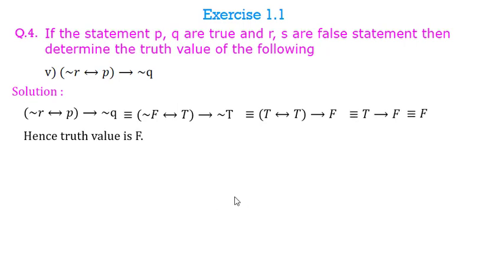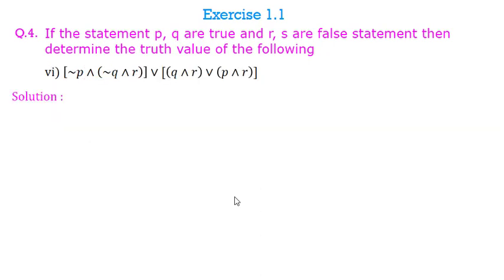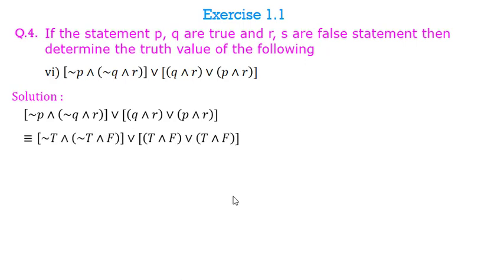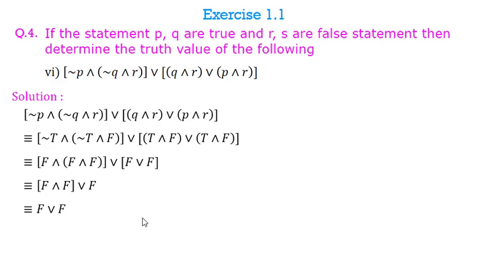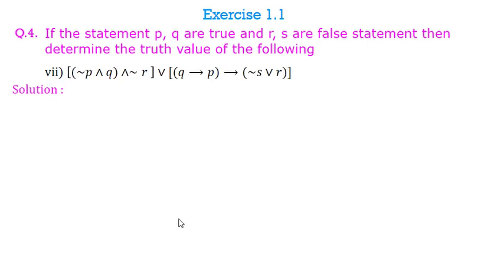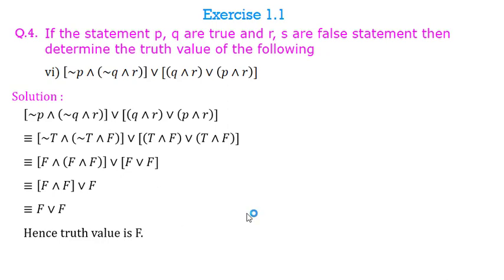So I will say that the truth value is F. This question again is lengthy. You have to replace the truth values first, then you have to first simplify inner brackets. After simplifying inner brackets, we will simplify the outer brackets, and finally we get answer as false. So I will say that the given statement is false.